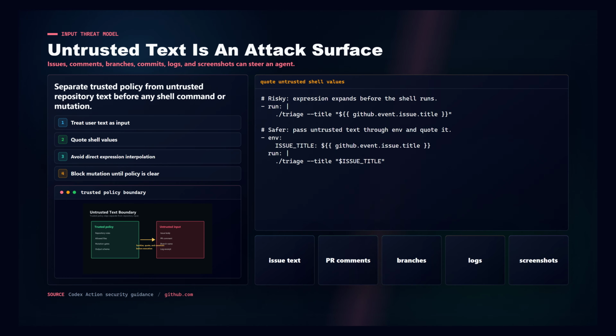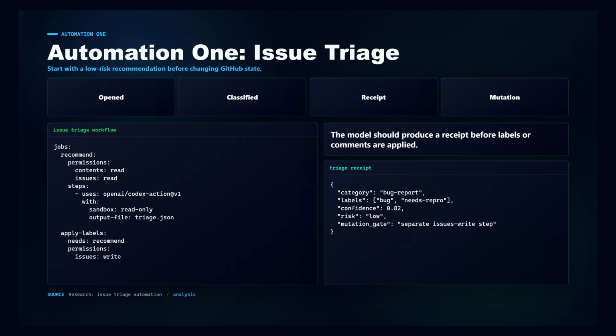If the workflow cannot separate trusted instructions, the lowest risk automation is issue triage. Trigger it when an issue is opened, edited, reopened, or manually dispatched. Give the classification job read-only access unless it truly needs to apply labels or comments. If it does write to the issue, keep that as a separate step with issues write permission. The agent should return structured output: category, labels, confidence, missing information questions, risk, and whether it should comment. That turns triage from a confident inbox filter into a reviewable receipt. The model makes a recommendation before GitHub state changes.